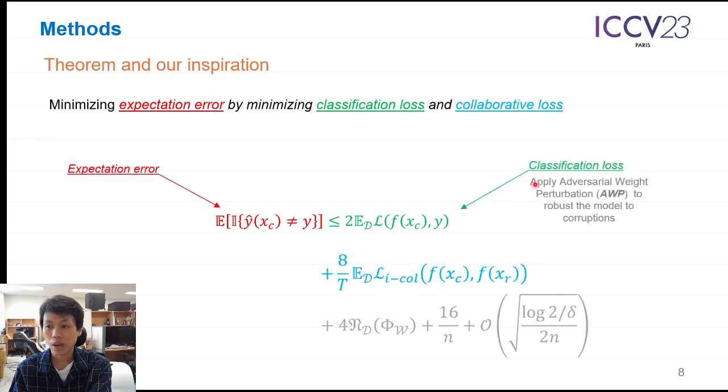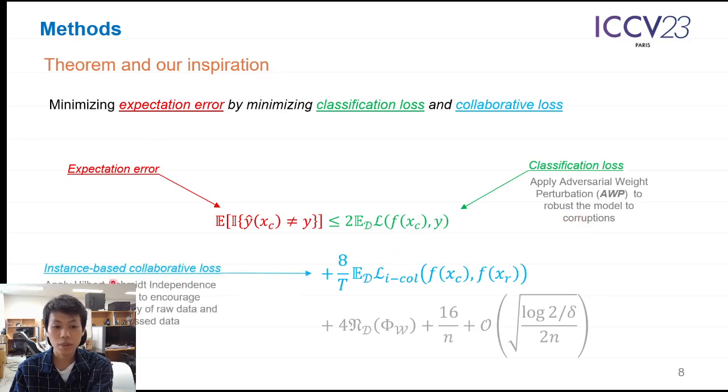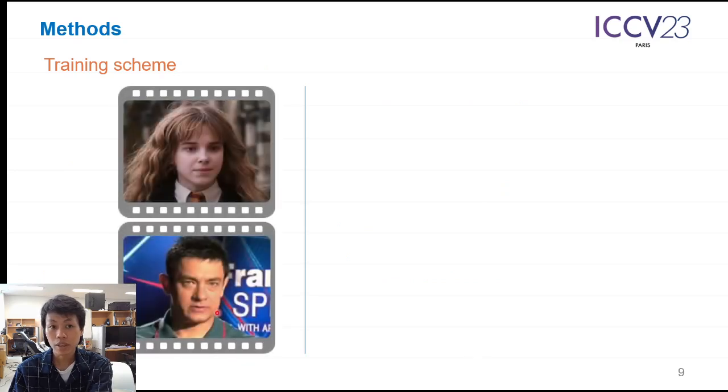We apply the adversarial weight perturbation to make the model robust to the corruption of the input. And for the instance-based collaborative loss, we apply the Hilbert-Schmidt independence criterion to ensure the geometrical similarity of the raw data and the compressed data. This is the overall illustration of our framework.